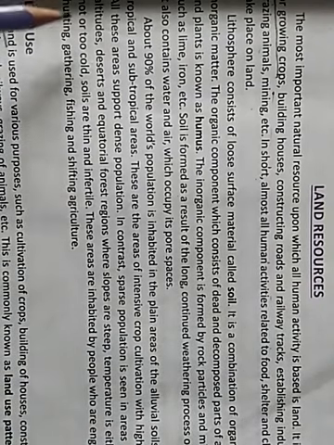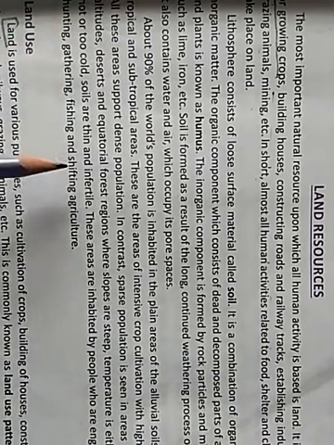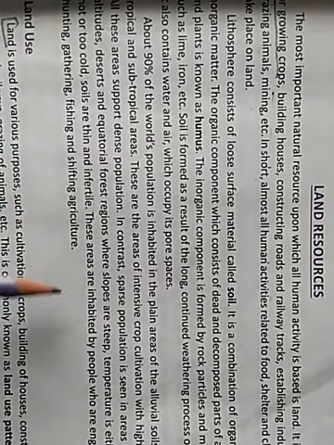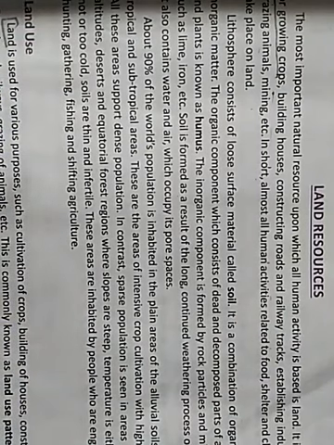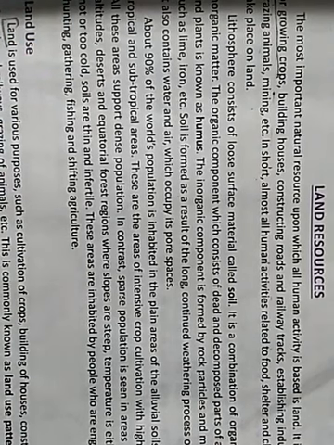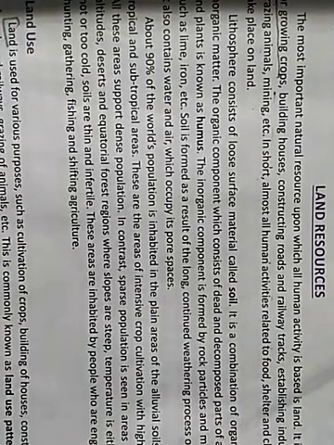And in contrast, sparse population is seen in the areas of high altitude, desert, equatorial forest region where the slopes are steep, temperature is too hot or too cold, soils are thin and infertile, and these areas are inhabited by the people who are engaged in hunting, gathering, fishing and shifting agriculture.